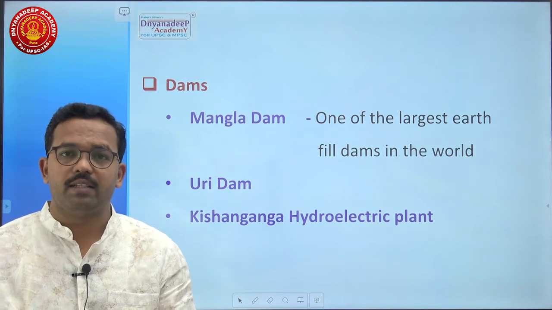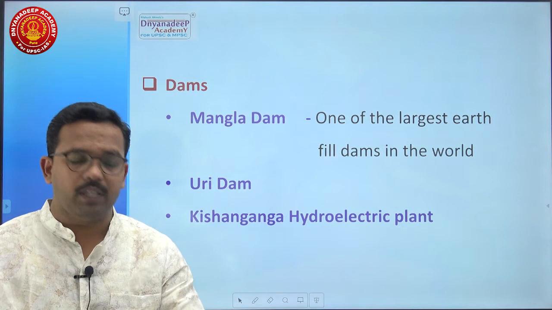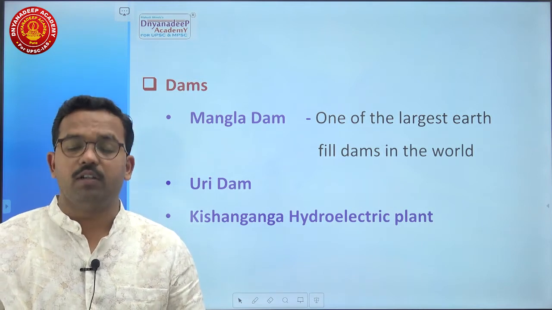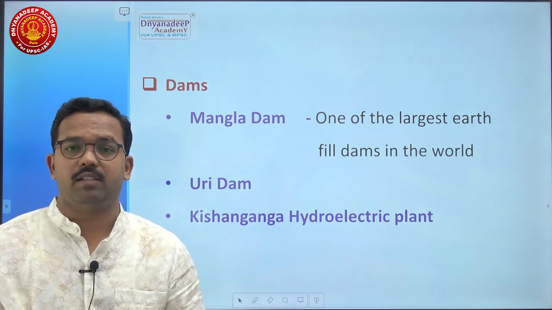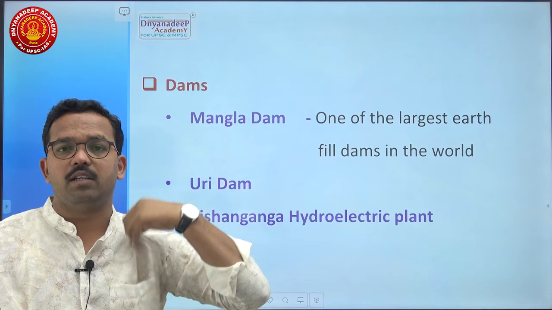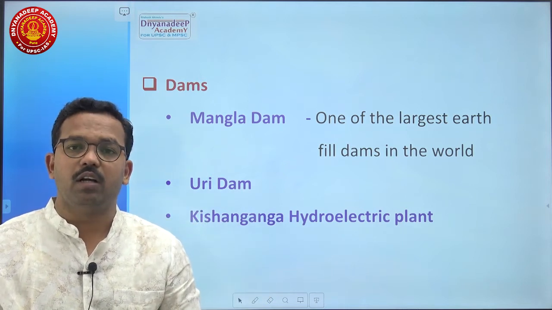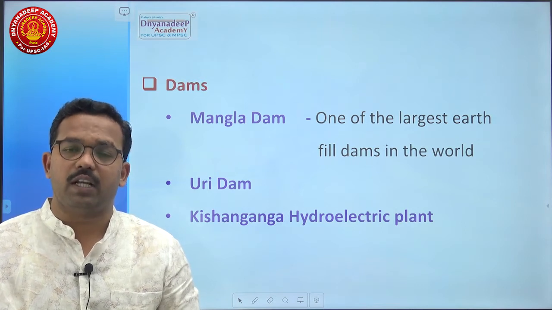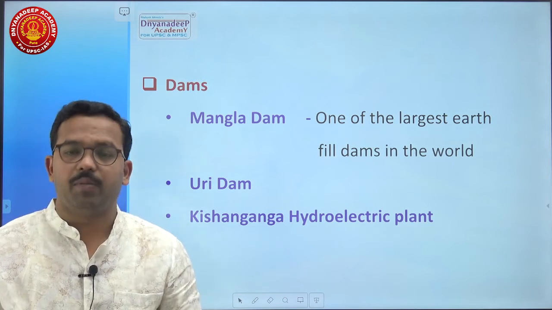Then the next important aspect about this river is the important dams on the river. They are Mangla Dam, which is one of the largest earth-filled dams in the world. Uri Dam. Then there is the Kishan Ganga hydroelectric project, which was in the news recently due to certain conflictual aspects between India and Pakistan.